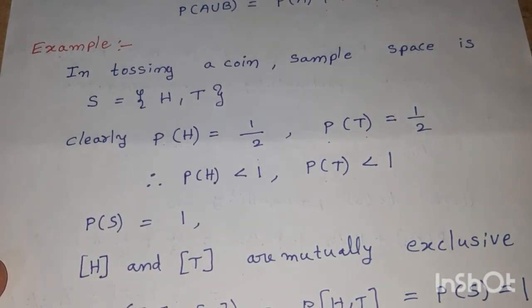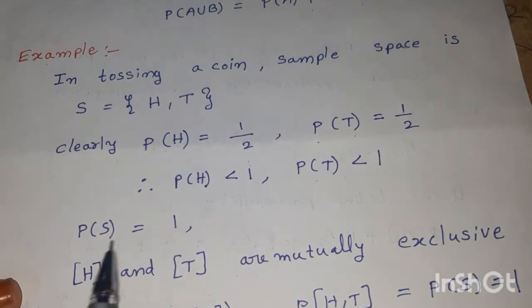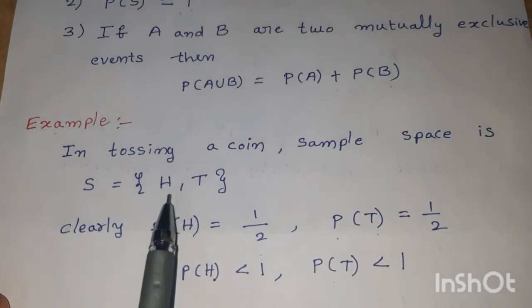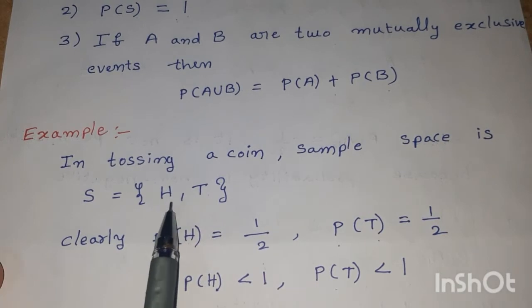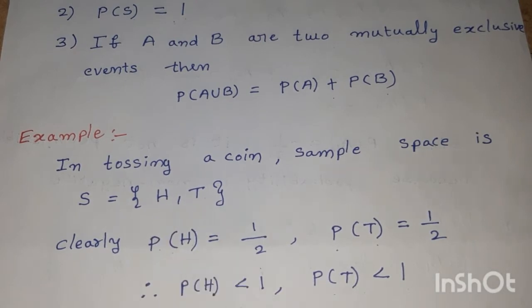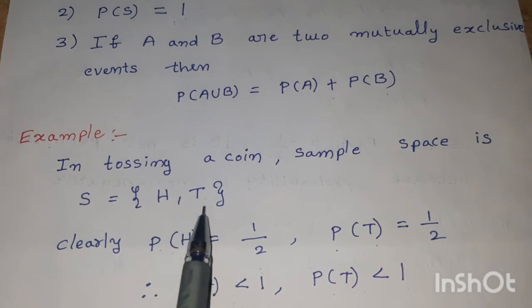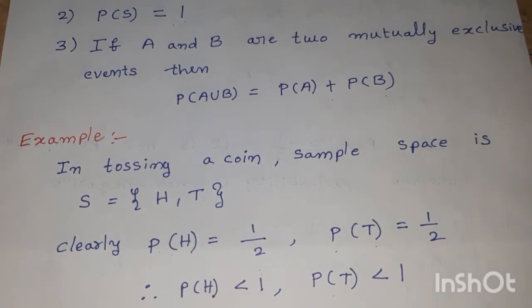How can we observe it? P of S is equal to 1. Here S is {H, T}, and the number of favorable cases is 2, since either H or T is our favorable case. Number of exhaustive cases is 2. So 2 by 2 is equal to 1.